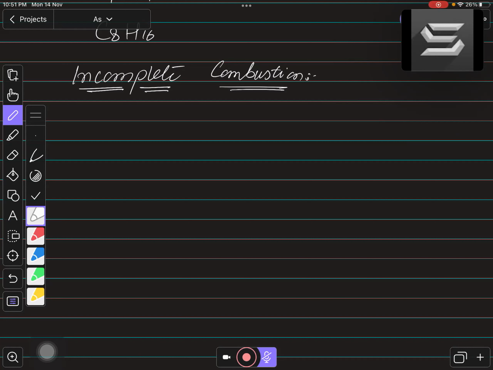If you close the windows and go to sleep in the car, the area is very small, right? And we have almost 3 to 5 people sitting in the car, and they are respiring. So when they respire, definitely the oxygen is going to be utilized.